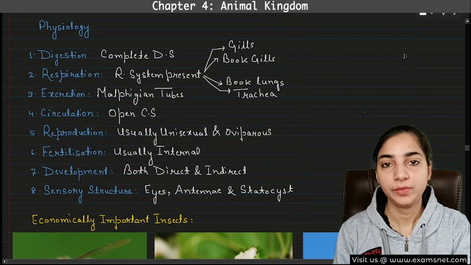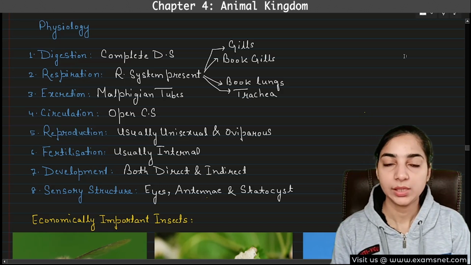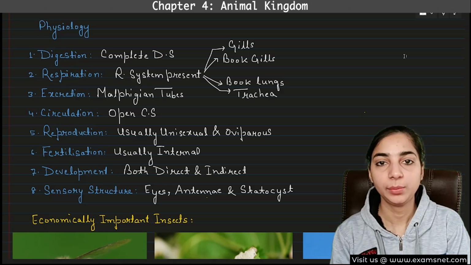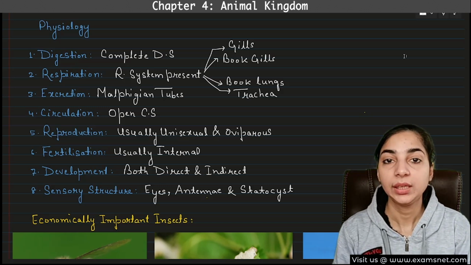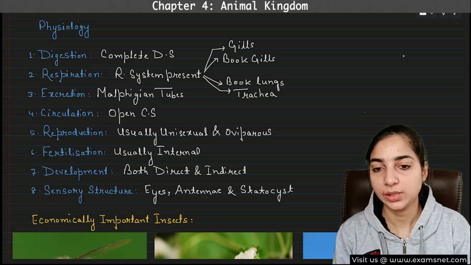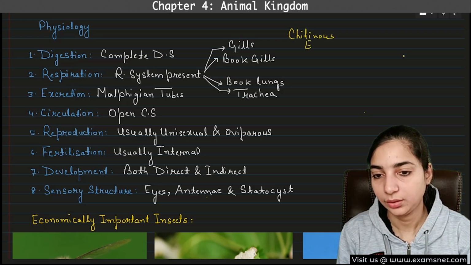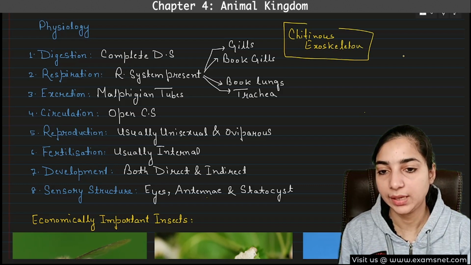Now let's come to the physiology of arthropoda. Just remember 2 things: their body is segmented, they have metameric segmentation, and one more thing is that they have chitin in their exoskeleton. So they have a chitinous exoskeleton. This is also important to remember about the arthropoda.